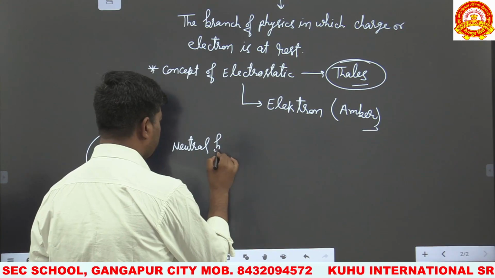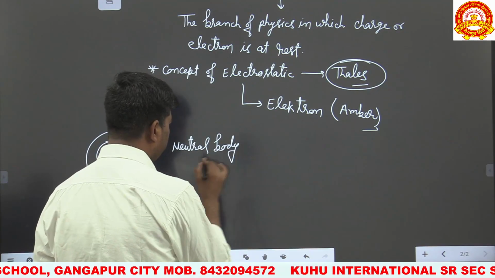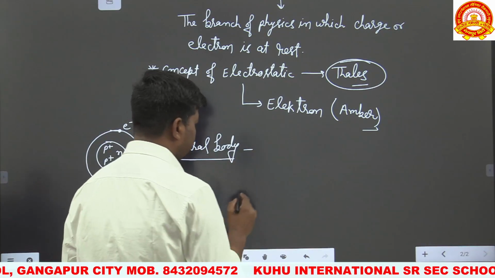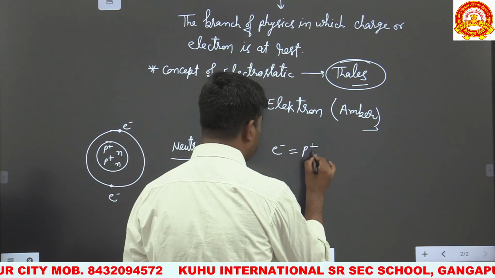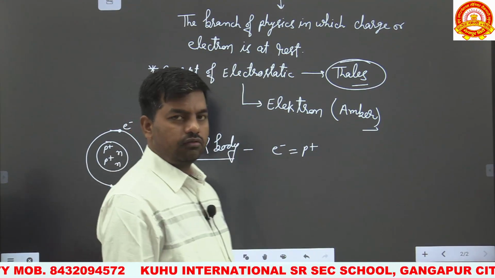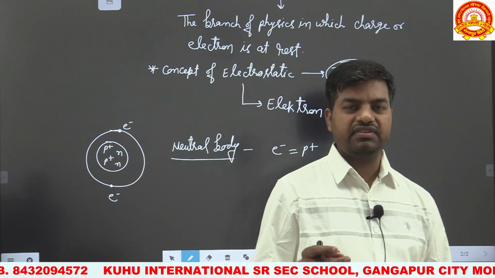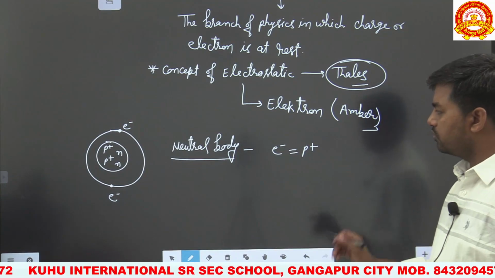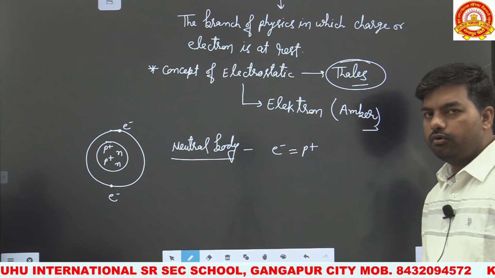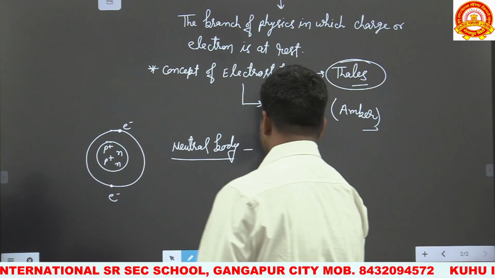What do we mean by a neutral body? It is the body which consists of an equal number of electrons and an equal number of protons. The body which consists of the same number of electrons and the same number of protons is called a neutral body. For example, we take